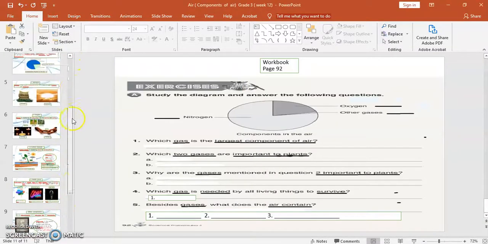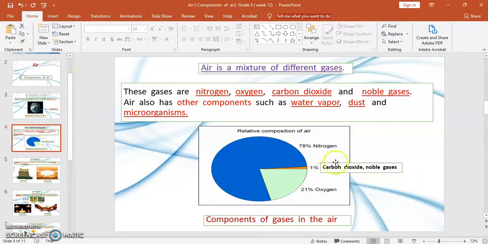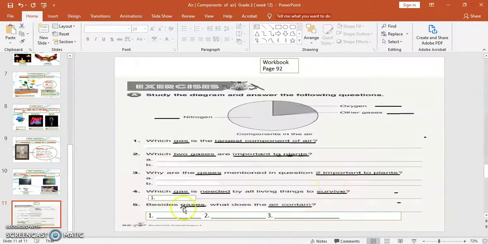For nitrogen, how many percent? 78%. So you need to write the percentage. Nitrogen is 78%. How about oxygen and other gases? Question 1: which gas is the largest component of air?